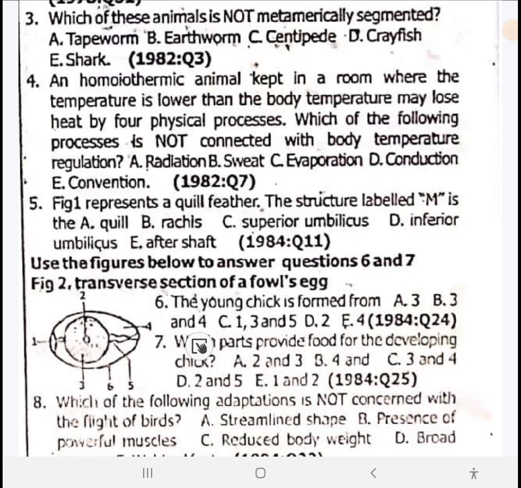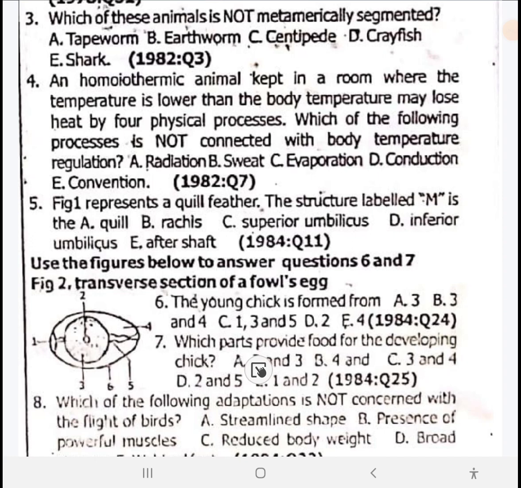So number 6 is option D here, 2 and 5. The question says the young chick is formed from 2, and the young chick is formed from option D, the germinal disc.